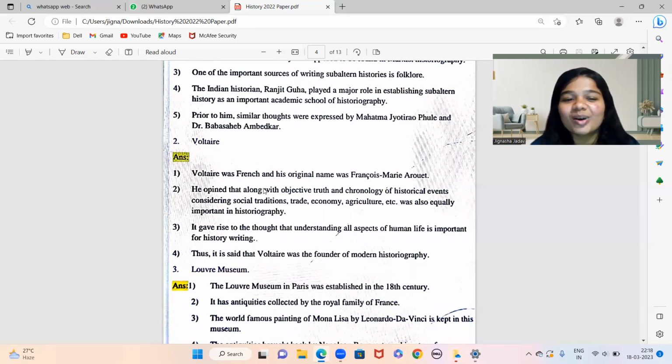He opined that, along with objective truth and the chronology of historical events, considering social tradition, trade, economy, agriculture, etc., was also equally important in historiography.